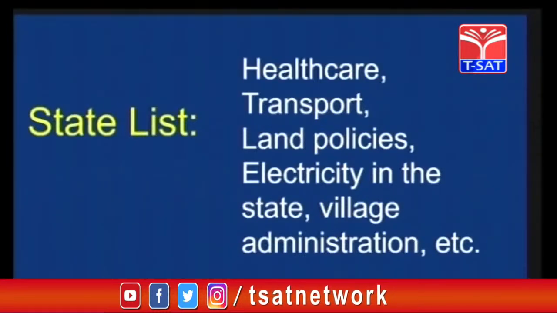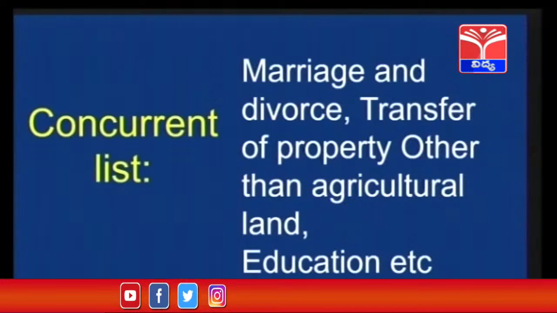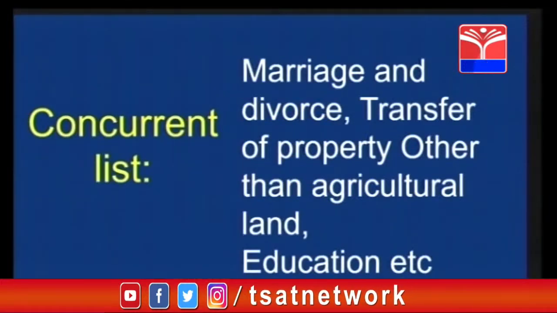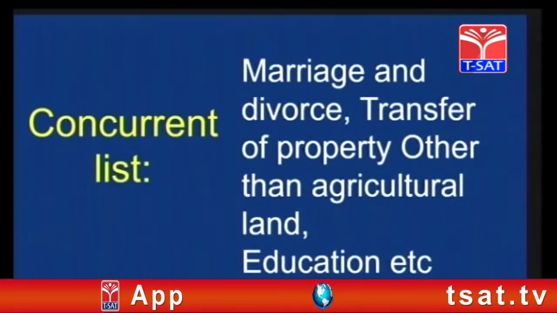And we have the next, the state list. State list: healthcare, transport, land policies, electricity in the state, village administration. These are all given to the state government. And in the common one, we have the concurrent list: marriage and divorce, transfer of property other than agricultural land, education.